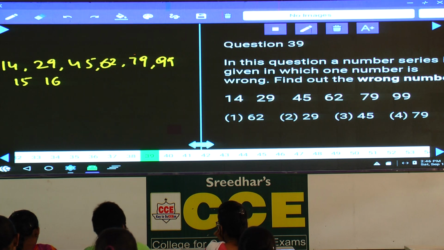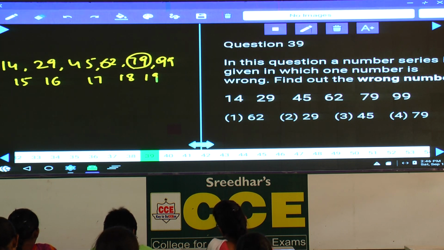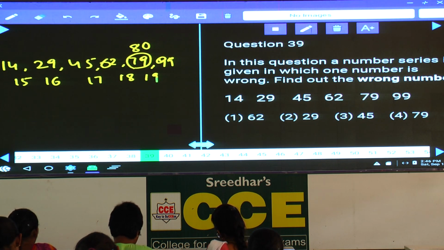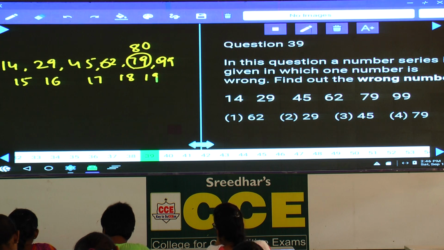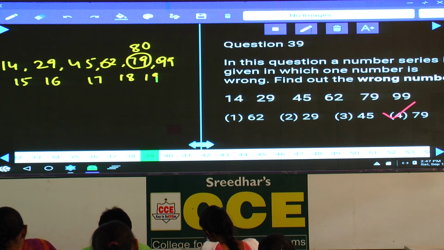And 45 and 62, difference is 17. 15, 16, 17, next one 18 and 19. And 62 plus 18 is how much? It must be 80. 80 plus 19 is 99. Hence what is the wrong number here? 79 is the wrong number and the correct number is 80, choice 4. Question number 39, it is choice 4.